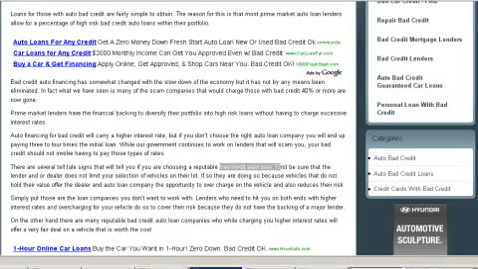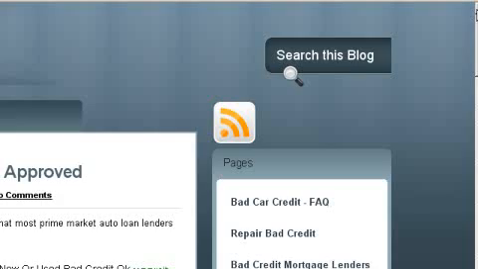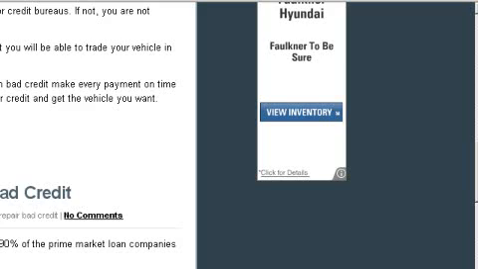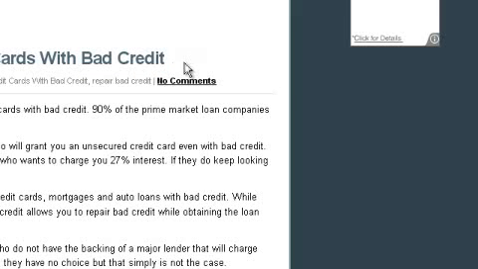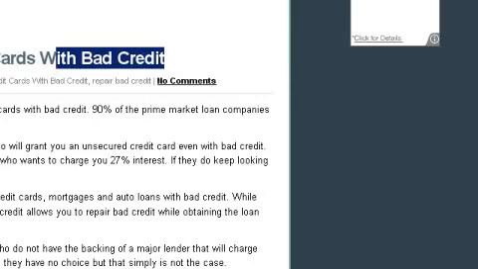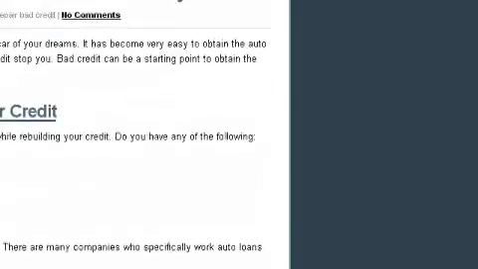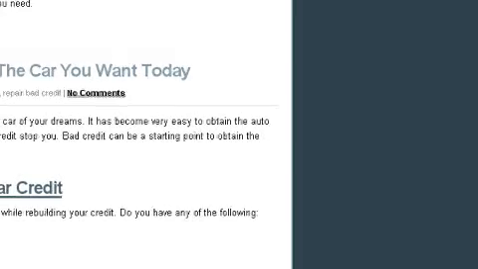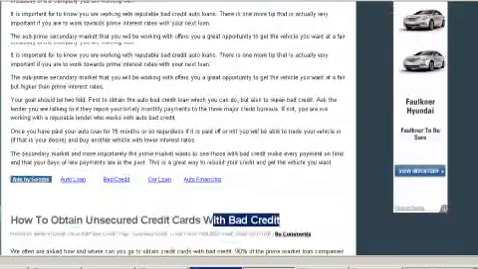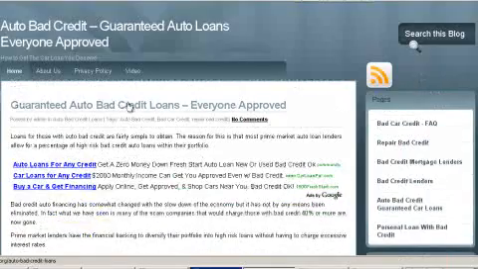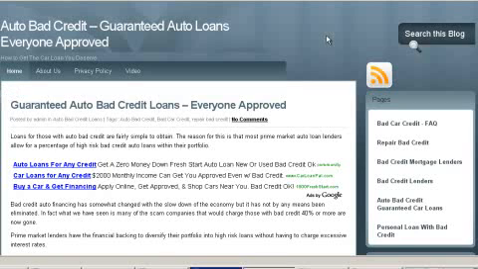Now, what you want to do is post maybe 3 or 4 different posts. You see here we have guaranteed auto bad credit loans. You scroll down, how to obtain unsecured credit cards with bad credit. We found another LSI word that we decided to try to get ranked on page 1 of Google for, which was repair bad credit. Again, these are just LSI words. We actually used auto bad credit twice as far as different posts. Remember that the last post that you do will actually be the first post here. And do not publish your blog until you are completely done.